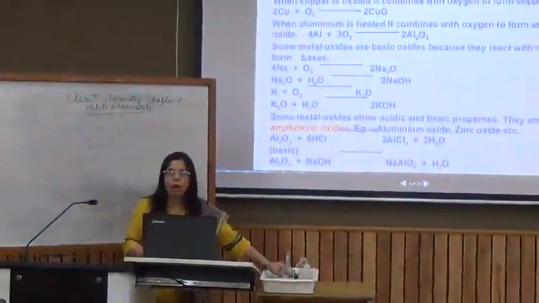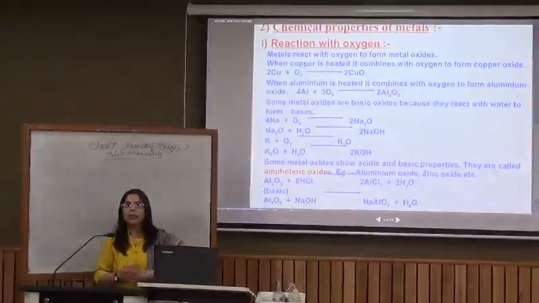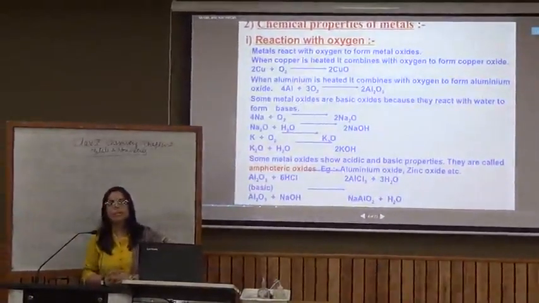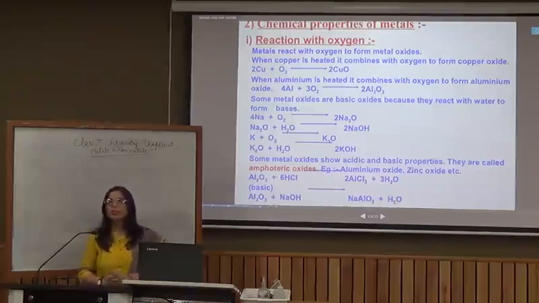Let's look at how metals react with air. When metals react with air, they form oxides, and the oxides of metals are basic in nature. That means if you burn this magnesium ribbon in air, it will produce magnesium oxide, and this magnesium oxide, when dissolved in water, will form magnesium hydroxide. And when that magnesium hydroxide is treated with red litmus paper, it turns the moistened litmus paper blue.